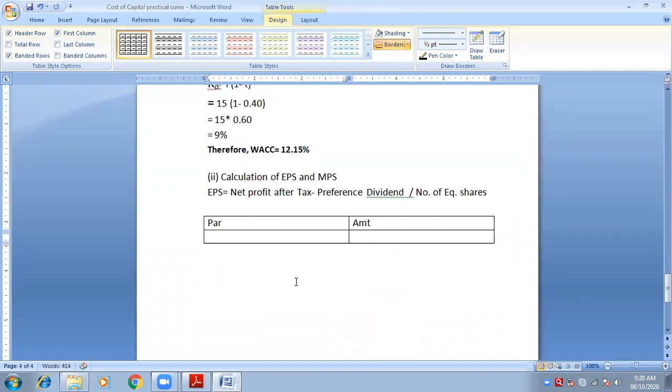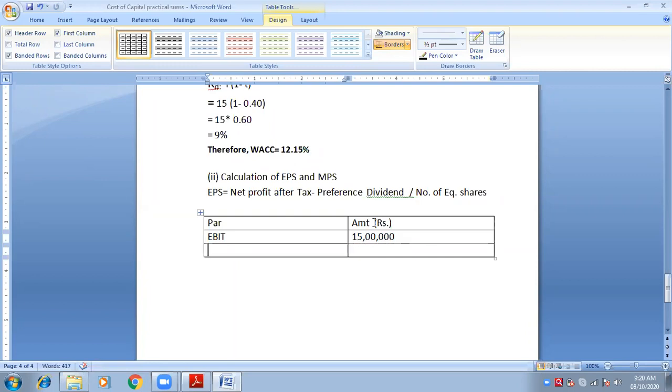Okay, we will calculate this way. First, what is given here? EBIT. What is EBIT? EBIT is earnings, meaning net profit, before interest and tax. Earnings before interest and tax is rupees 15 lakhs. Already given in the question.